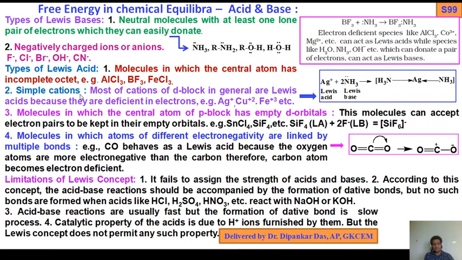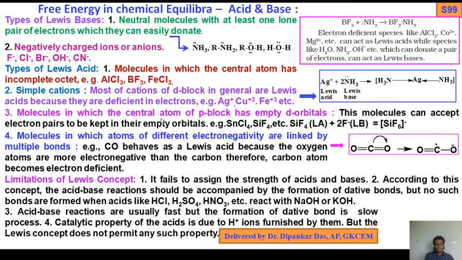Simple cations: most cations of the d block are in general Lewis acids because they are deficient in electrons, as for example Ag plus, Cu2 plus, Al3 plus etc. So what will happen if the Lewis acid Ag plus reacts with the Lewis base ammonia? They will form this compound through coordinate linkage.